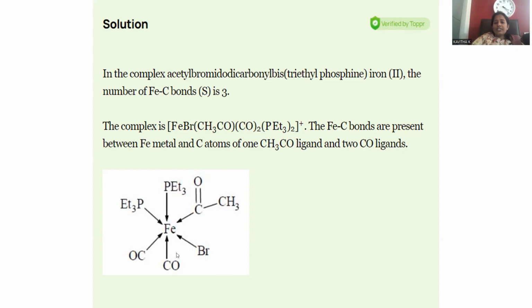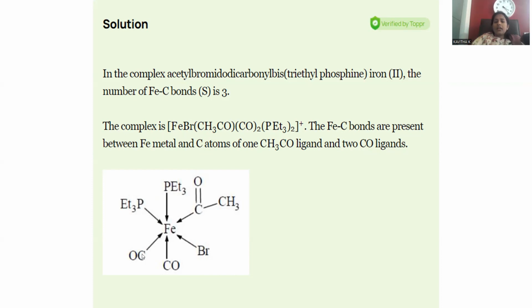If this is the condition, how many metal-carbon bonds can you locate? Iron-carbon bonds are present between the iron metal and carbon atoms. One is with the COCH3. Here the carbon is directly linked with this iron, that is 1. And here carbonyl groups will be there. What is carbonyl? CO is called carbonyl, right? In that also, carbon is bonded with iron. So that is 1, 2, 3.